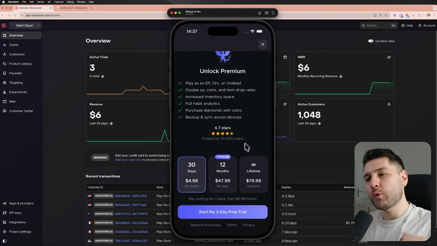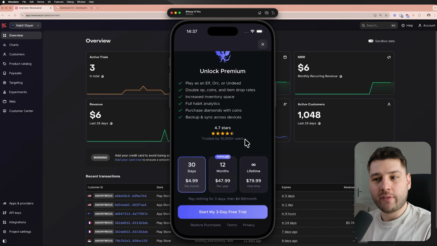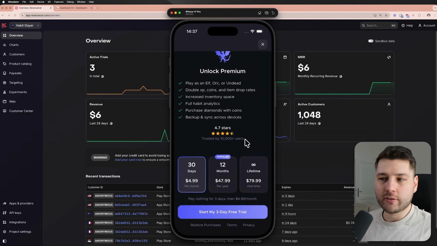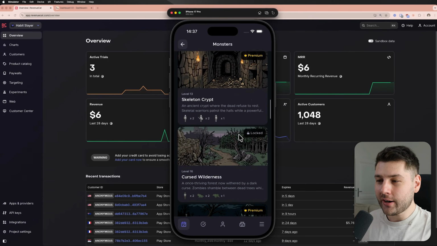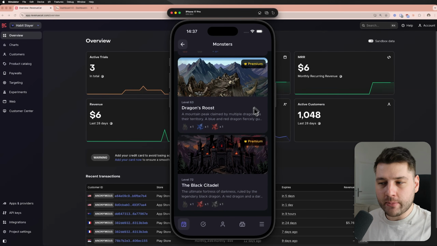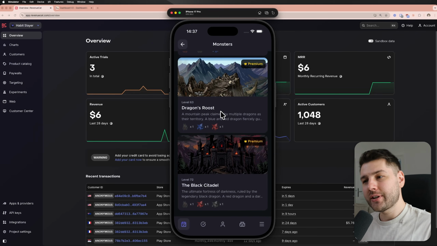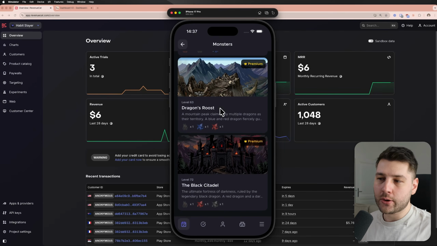But keep in mind, I am going to be adding new content to the actual app to make the subscription more valuable, so you're going to get more for the amount of money that you're paying. One of the things I'm working on, which I talked about previously, is dungeons, so I will give you a sneak peek. I have dungeons over here, and some of these dungeons, as you get into the higher level ones, are going to be premium, and these dungeons will drop more exclusive cosmetic items, which is another reason you want to get premium. So that's a lot more value for your current subscription.